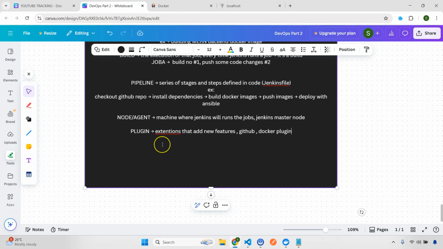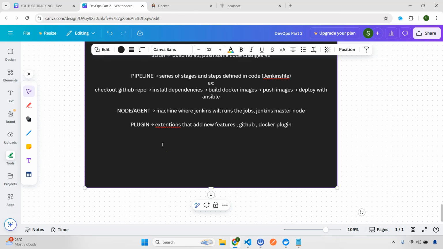Another important thing, actually I forgot, I should have explained this earlier, is workspace. What is a workspace is very important. It is actually the folder Jenkins uses to run the job. See, these things are very important if you are learning all of these, right? It is the temporary folder Jenkins uses, the place where it will run the job.